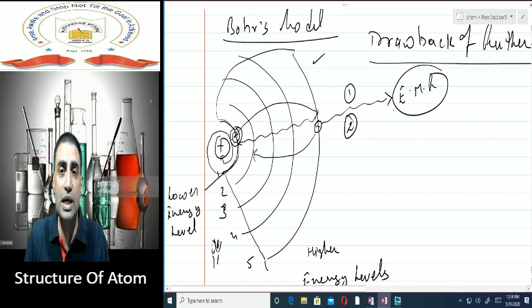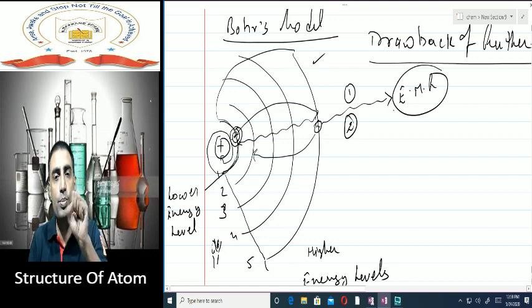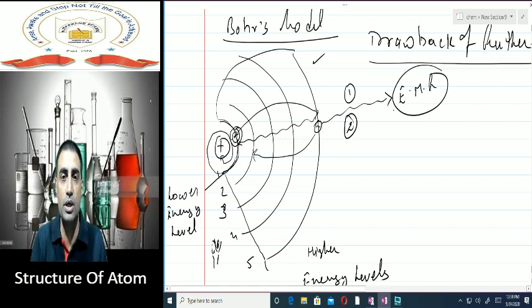As I gave you an example of an iron rod, if I heat that iron rod in a burner, it will absorb energy. And if I bring it out from the burner now, it will re-emit that energy. If I want to calculate that energy, the wavelength, the frequency, the energy of that electromagnetic radiation which is coming out, I can easily do that.